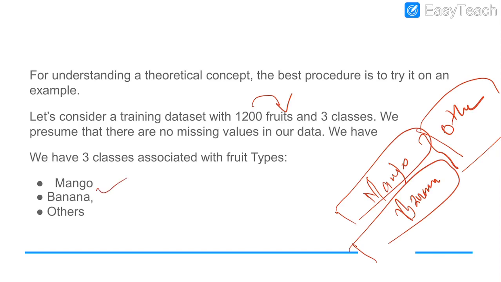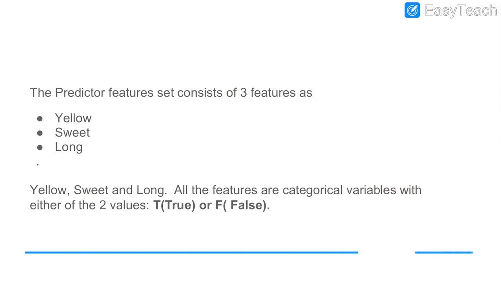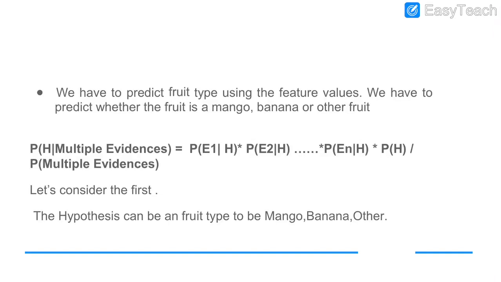So we are going to find out whether it is mango, banana, or others. The features we consider are yellow, sweet, long. The fruit should be colored yellow, taste sweet, and be lengthier. These are the features of the target object, so whatever the target object is, it must have yellow, sweet and long features.